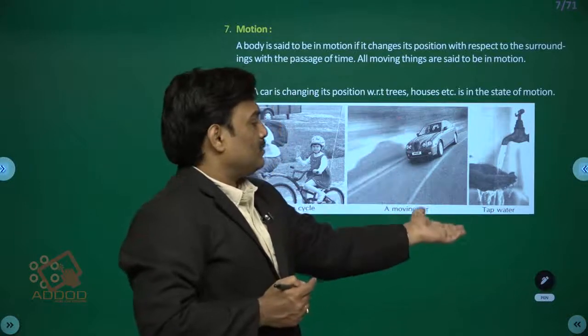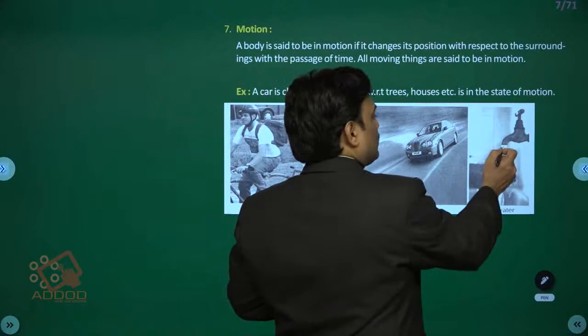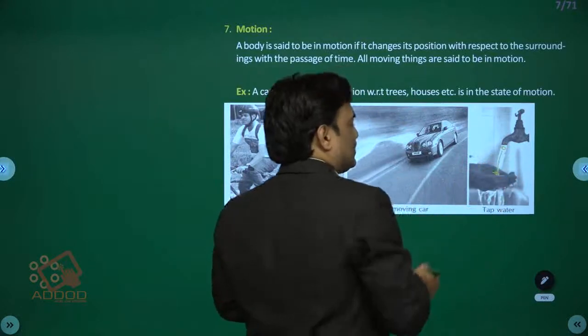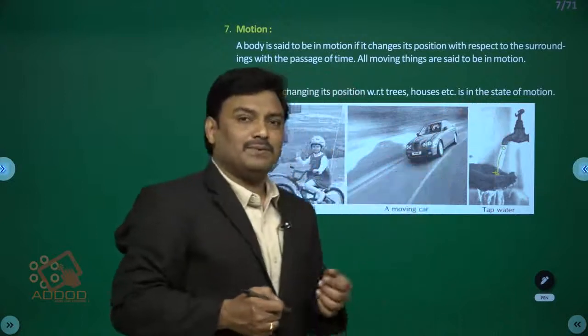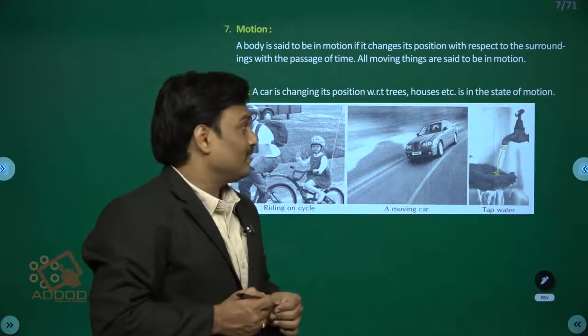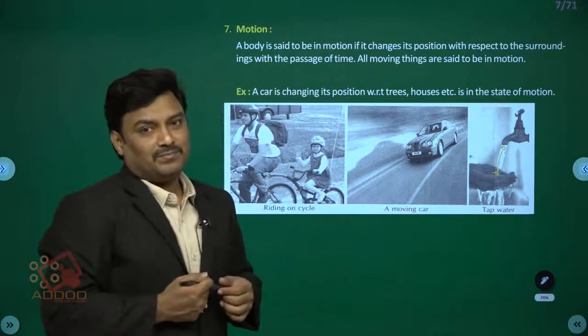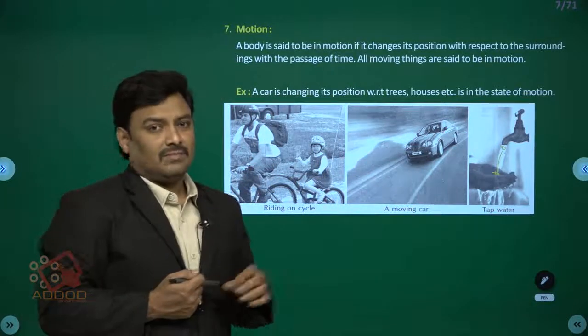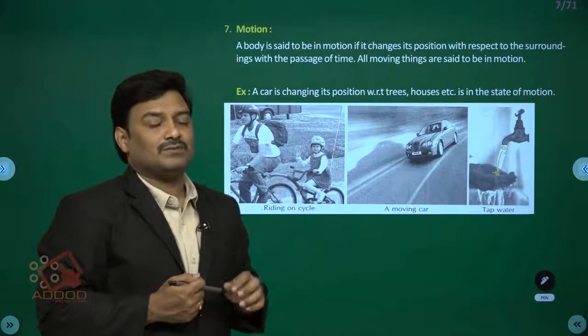You can even see this tap of water. The water, this particular part of water, its position is changing with time as it is collecting somewhere, and it is changing with respect to the mouth of the tap. So these are the examples for the meaning of motion and examples, the meaning of rest and examples.